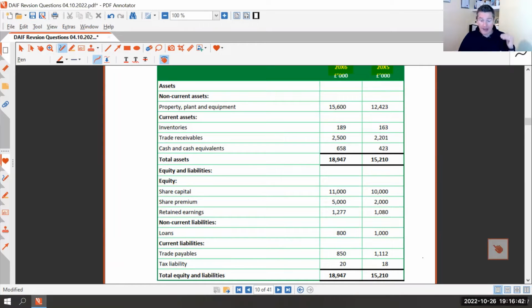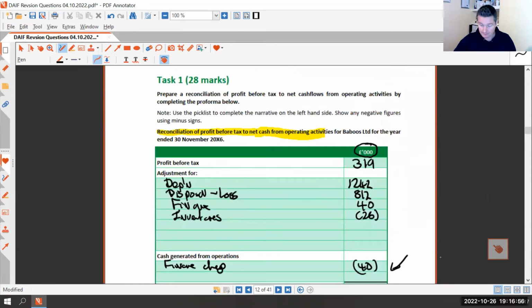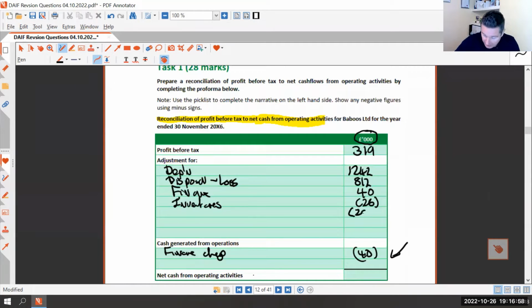So actually at the end of the year, we're owed £299,000 more than we were at the beginning, which means of the sales we've made, that appears in our profit figure, we haven't actually received £299,000 of it. So that will have reduced cash. Does everyone see that? Receivables.